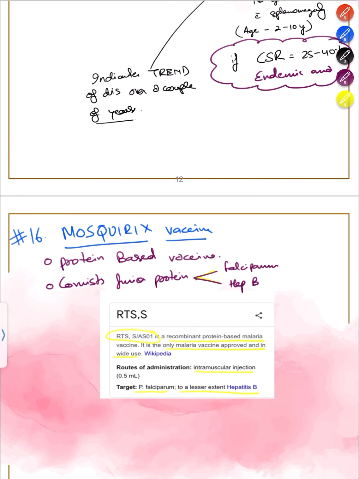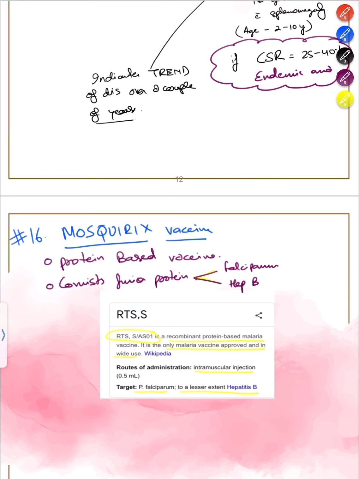Now moving on to the last topic, the vaccination. There is no vaccination as such other than Mosquirix. Mosquirix vaccine is a protein-based vaccine. It is made up of two antigen components, one of which is falciparum and second of which is hepatitis B. So let's read what is written here. This is the strain name of the vaccine.